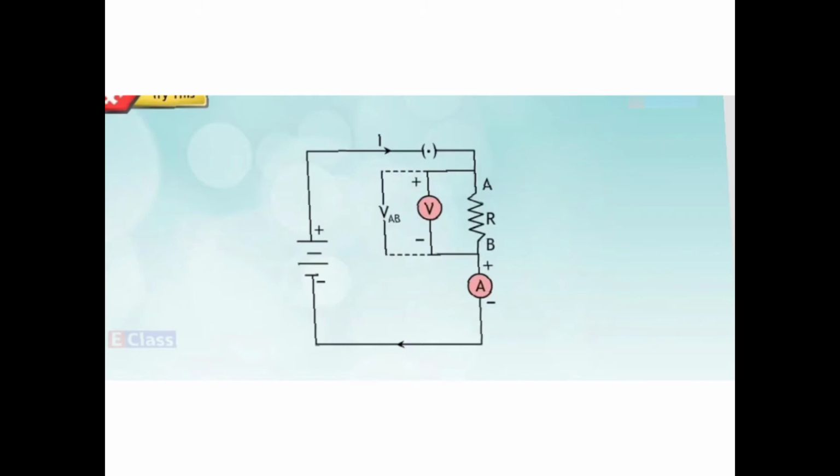So here we have point A, here is point B, in between there is a resistance kept, right? So the amount of work done to carry a unit charge from point A to B is called the potential difference.